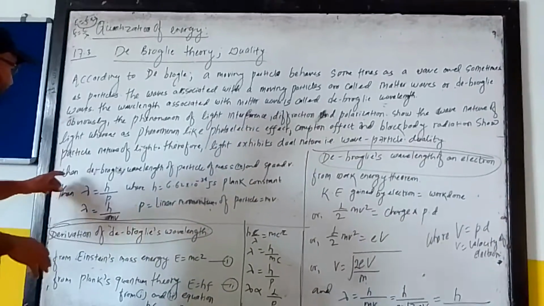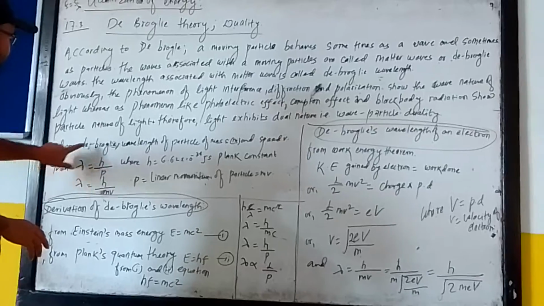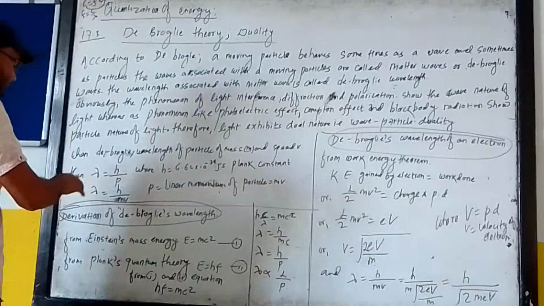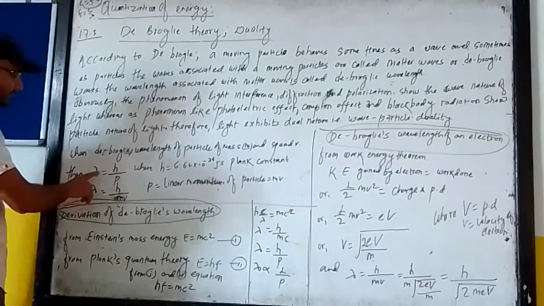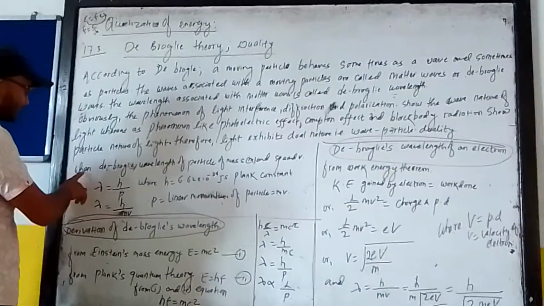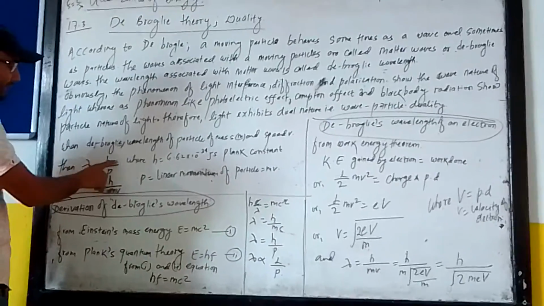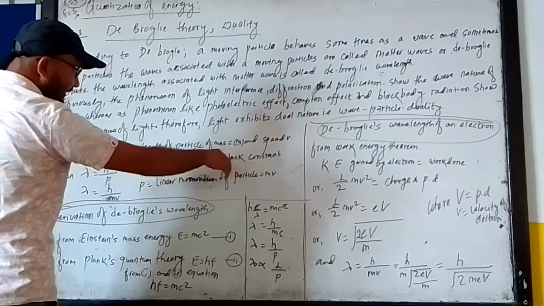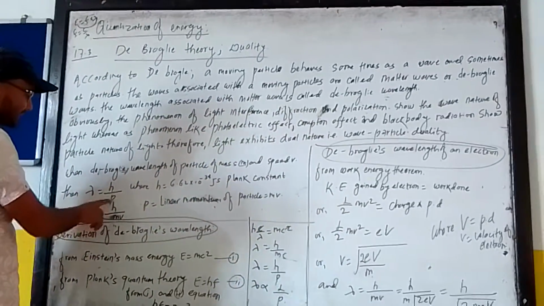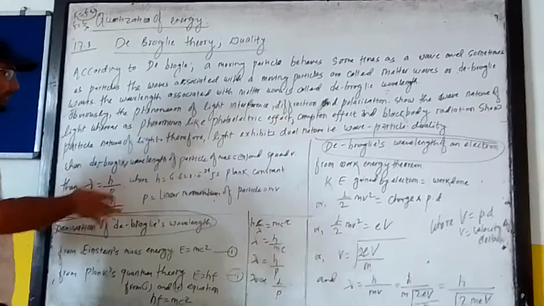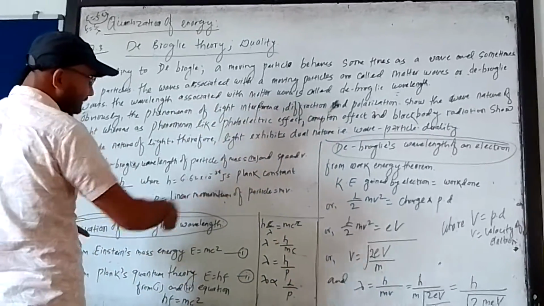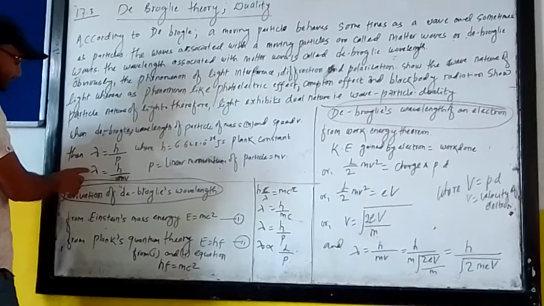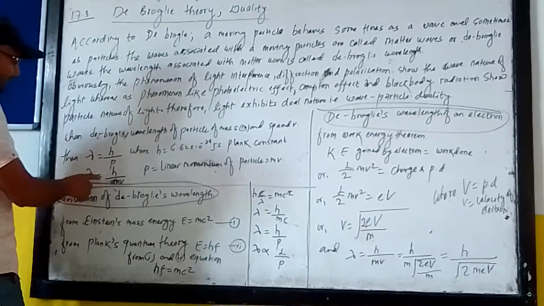When we are going to find the de Broglie wavelength, we can use this formula: lambda equals h by p. Here h is the Planck constant, whose value is 6.62 into 10 power minus 34 joule second, and p is the linear momentum of a moving particle. If m is the mass of the particle and v is its velocity, we can get the de Broglie wavelength with the formula lambda equals h by mv.